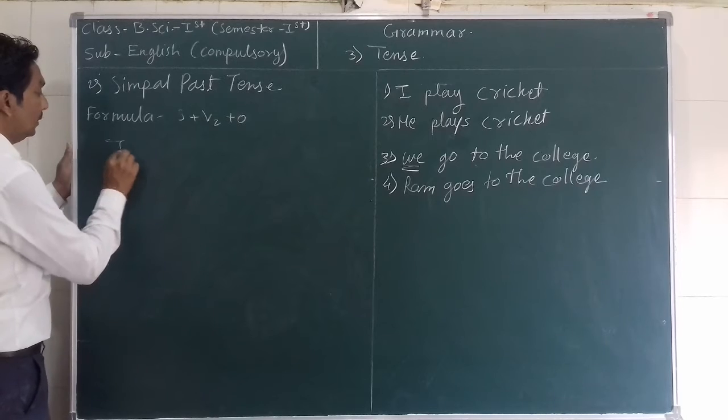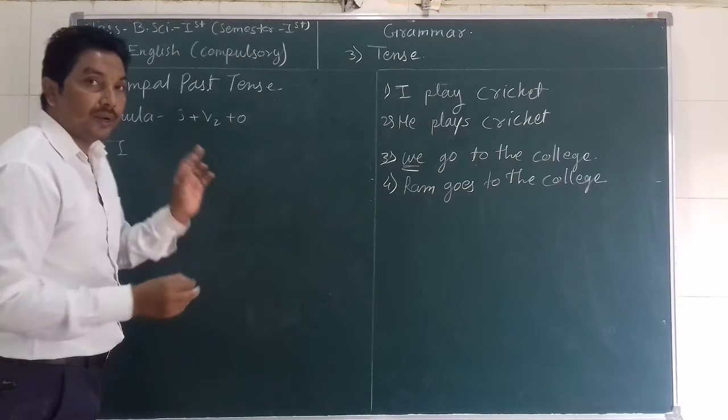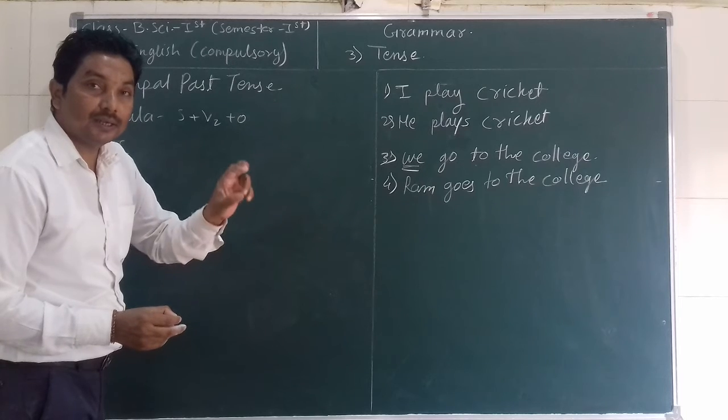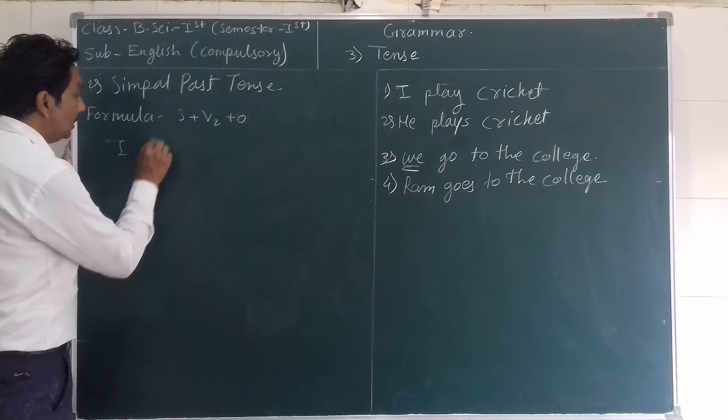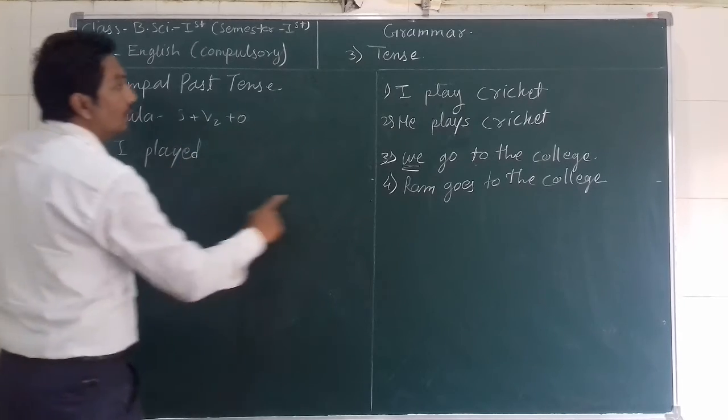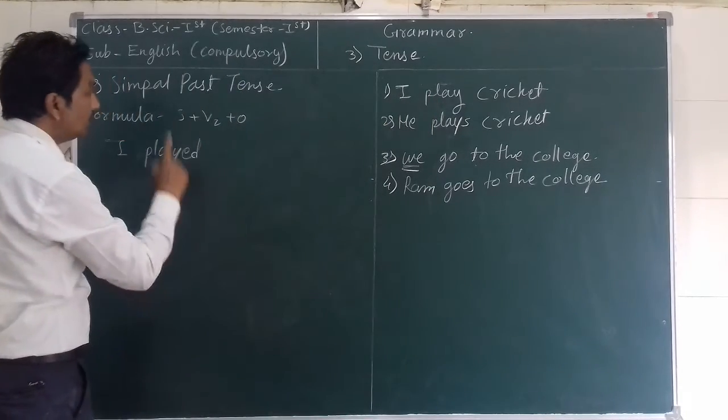For example, if we need to take the verb play, so that time in simple past tense you need to take second form of that verb. What is the second form of play? It is played. First form is play, second form is played.